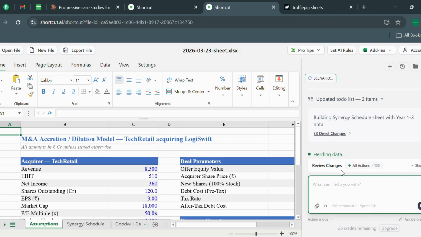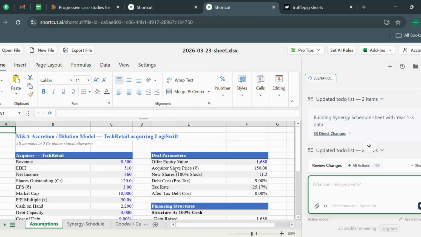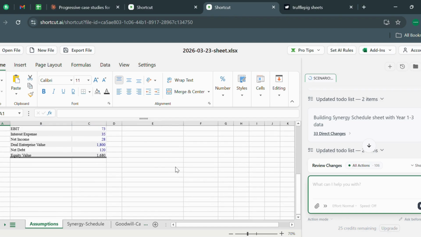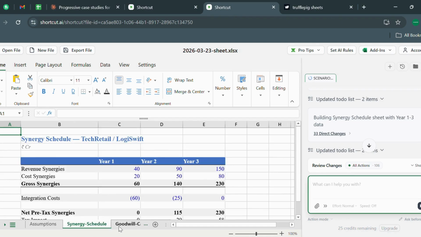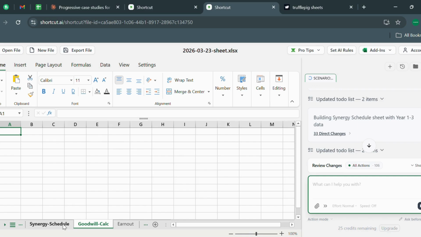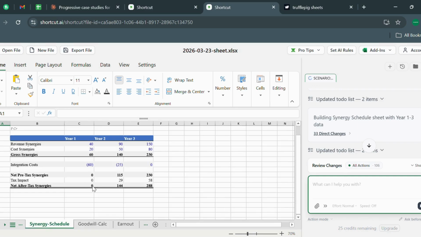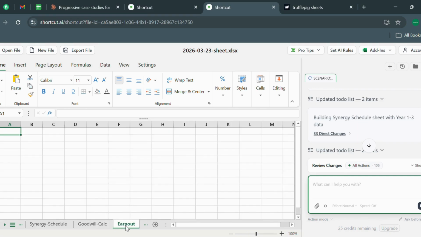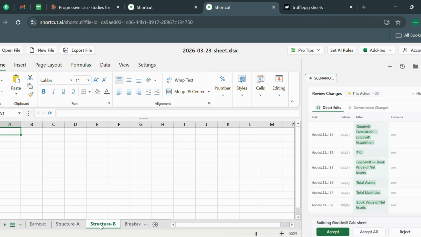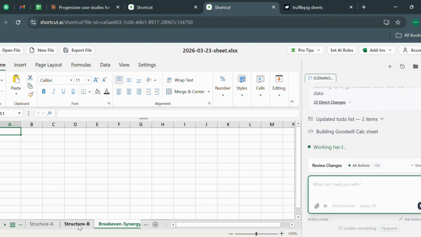The difference you can see here is that Truffle Pig didn't do any kind of formatting, but I didn't say anything to Shortcut AI and it has done good formatting, and it has made a lot of sheets.